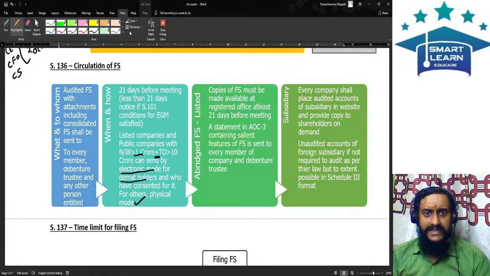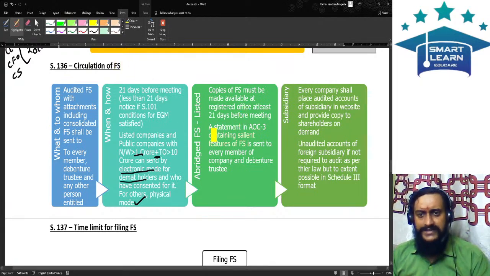What is meant by a statement which is containing the salient features of the financial statements? It is not the full set of financial statements. It is not consolidated either, if I say consolidated you will misunderstand. That is an abridged version of the financial statements.